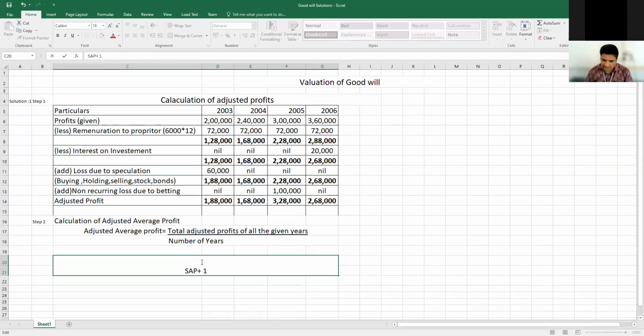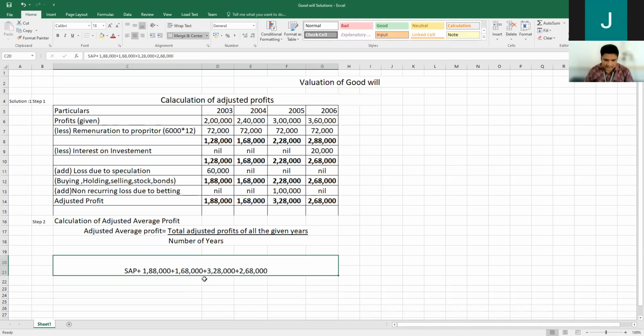So all the totals we need to add here. 1,88,000, then add 1,68,000, then add 3,28,000, then add 2,68,000. So altogether, what is the amount you will get?